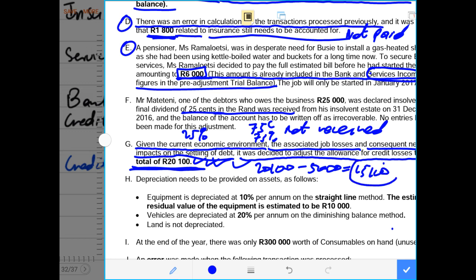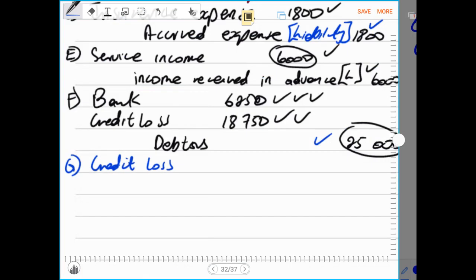This is the amount that we estimate that our debtors will not pay us by the end of the next year. So now we estimate that 15,100 will not be received. That means this is an estimated credit loss. That is why the difference of 15,100, we debit our credit loss by 15,100, because this is our projection or our estimate that 15,100 out of the debtors will not pay us.